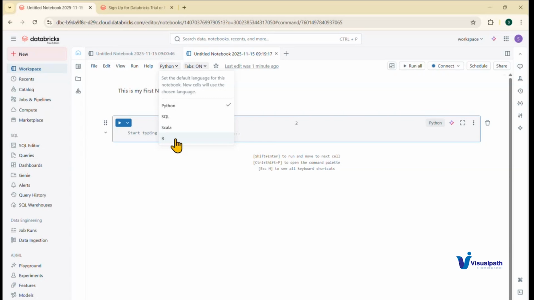Then R is also a language. Generally, it is used by researchers and scientists. It is also a very good language for statistics and other purposes. So we need not learn all the languages. If we know Python, that is enough. Even if we don't know Python, we will learn that much of PySpark so that we are able to do the manipulations and the coding, whatever is available here. I hope everything is clear till now.